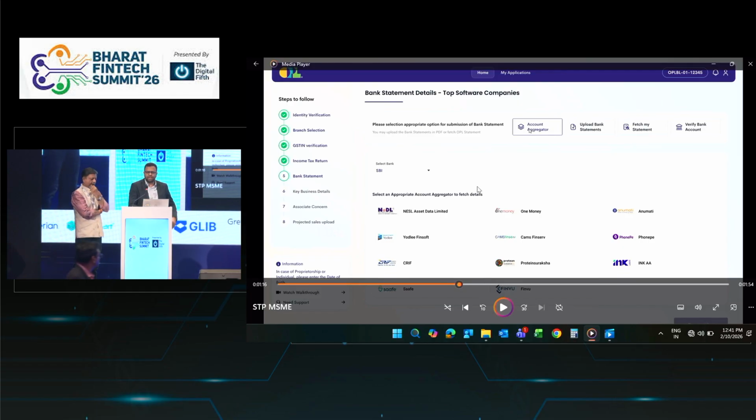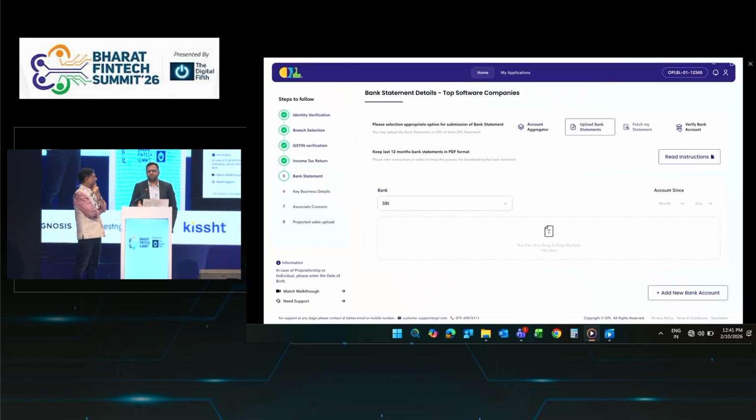And there is a 4-step verify bank account. It is for micro lending, where customers do not have a net banking facility or do not have the PDF statement with them. They can do a penniless verification. We will verify your bank account just to identify whom this account belongs to, which will be helpful for the disbursement part.